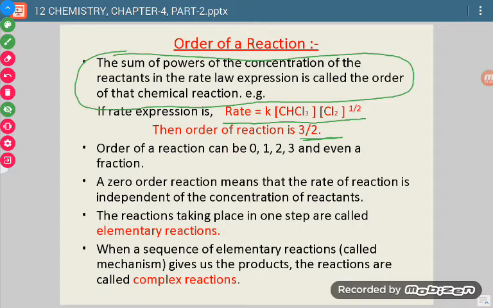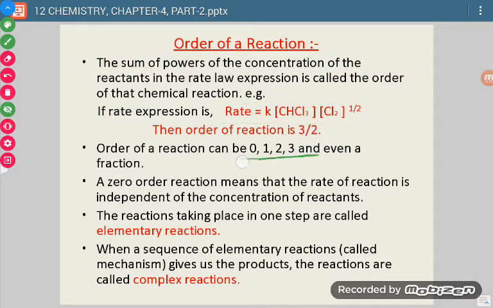Now what different values can order have? It can have the values 0, 1, 2, 3 and even fractional values. Zero order means that the concentration of that reactant is not changing the rate of reaction; whatever we do to that concentration, whether it is less or more, it will not change the rate of reaction.